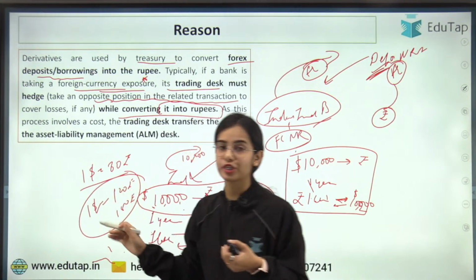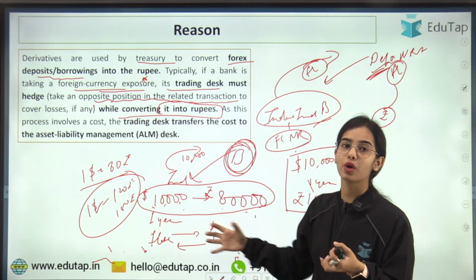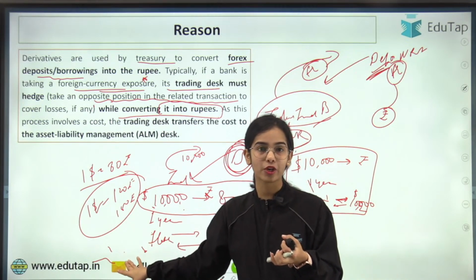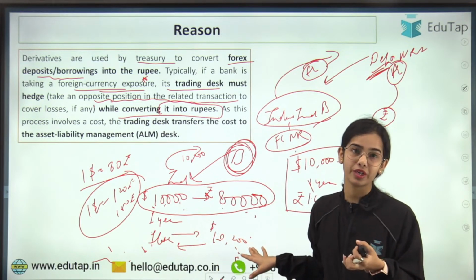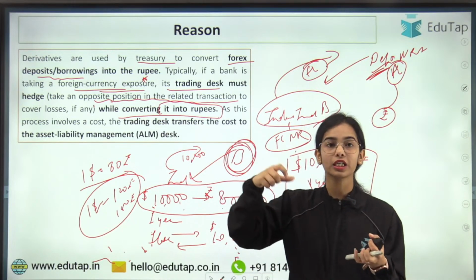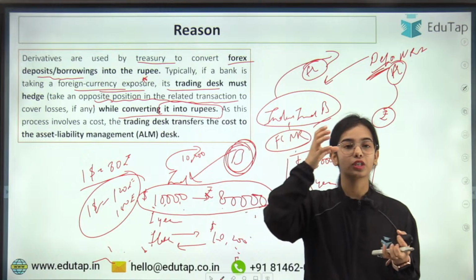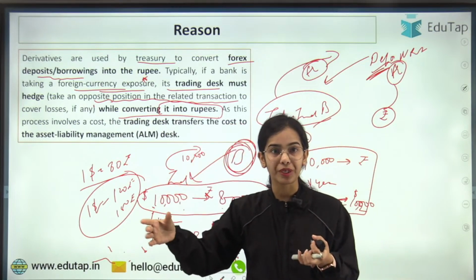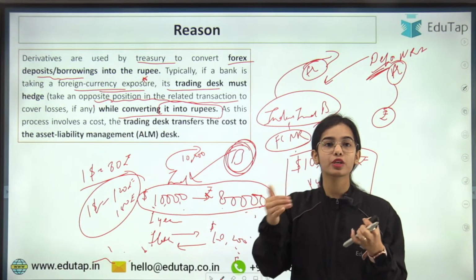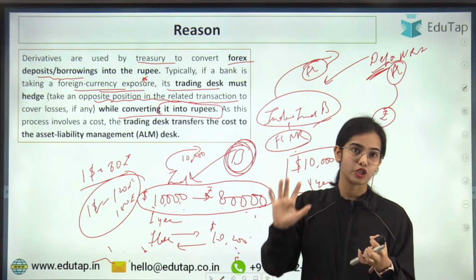So to hedge your position, to reduce the risk, you have entered a swap contract that after 1 year, I will give my 1 lakh rupees and I will get $10,200. So this is the idea that when right now you are converting your foreign currency into rupees, you have to take the opposite position to hedge your position and reduce the risk of the foreign currency fluctuation.